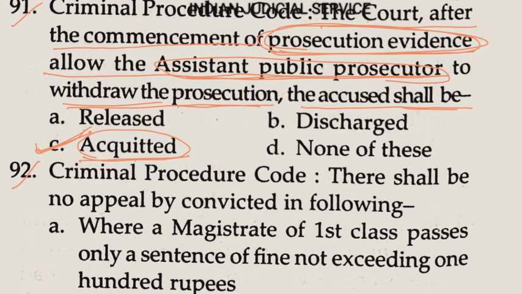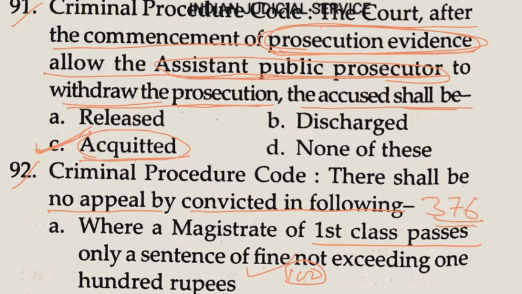Now question number 92. Under the Criminal Procedure Code, there shall be no appeal by the convicted in the following. Option A, where a magistrate of the first class passes only a sentence of fine not exceeding 100 rupees. In that case there is no provision of appeal. Under which section? This is very important, under Section 376.